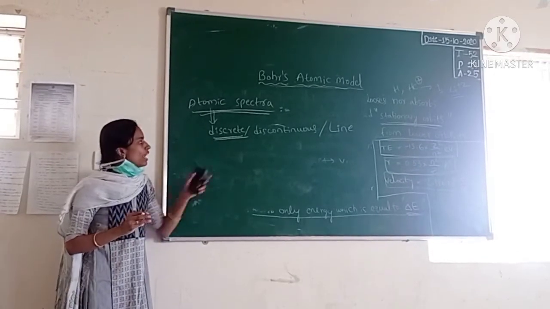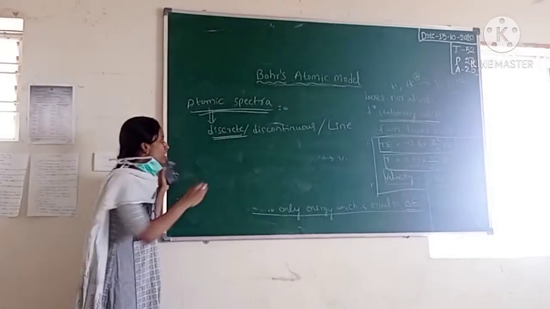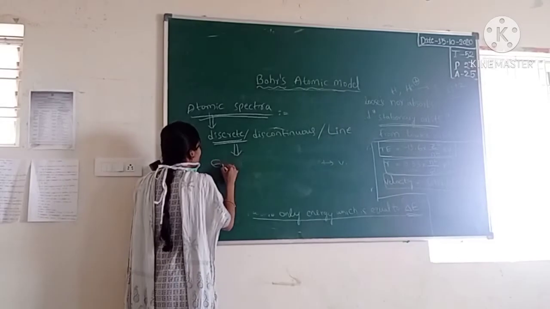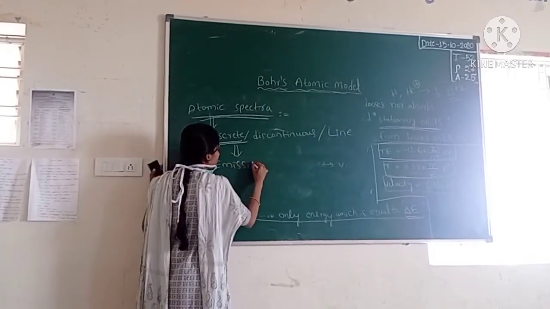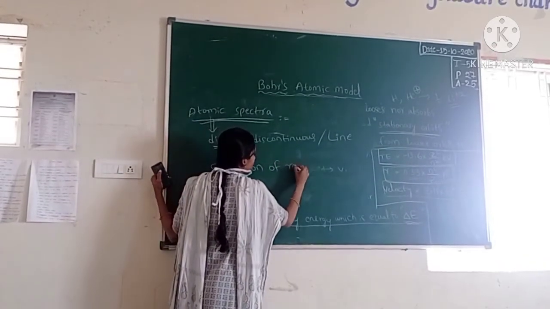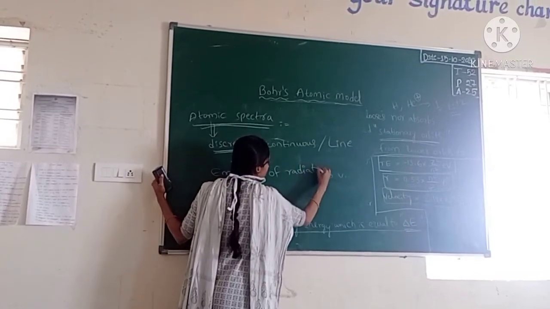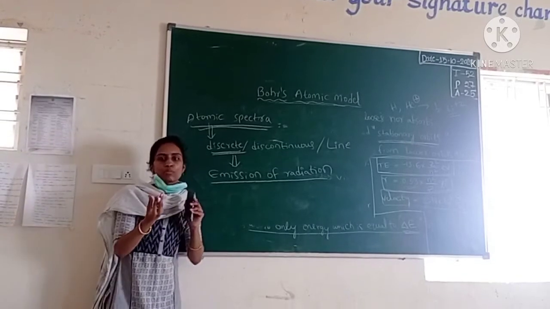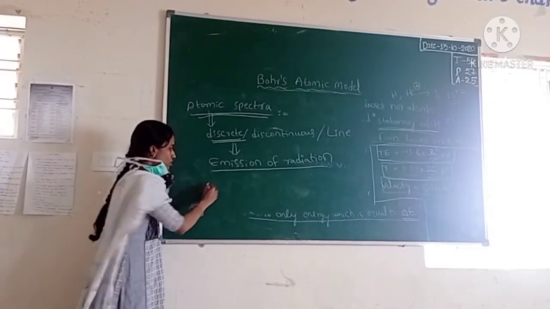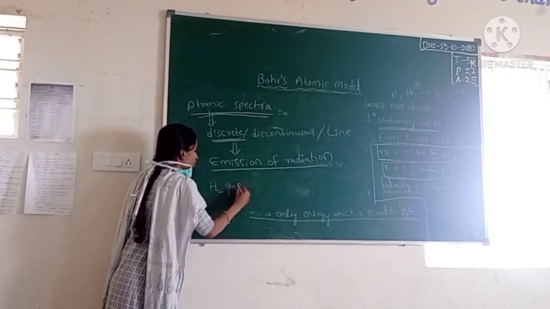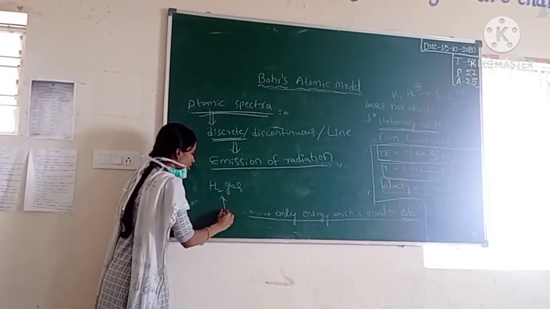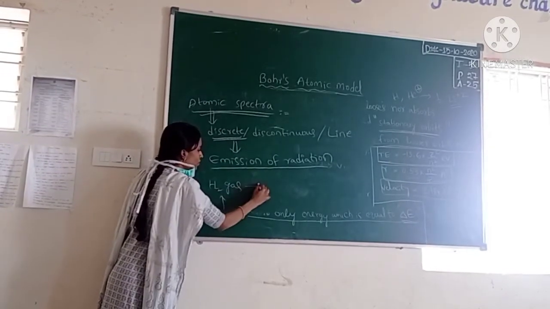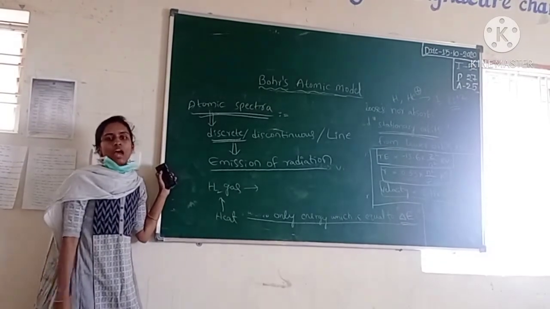These line spectra or discontinuous spectra are due to the emission of radiation. When we heat a substance, say hydrogen gas, and supply heat energy, it will split into hydrogen atoms.